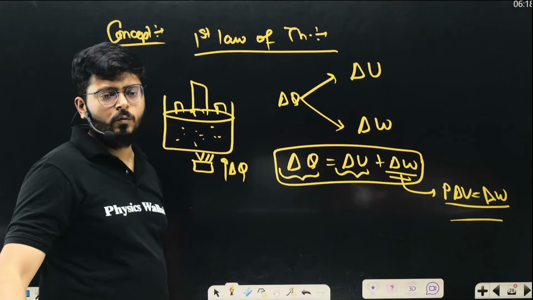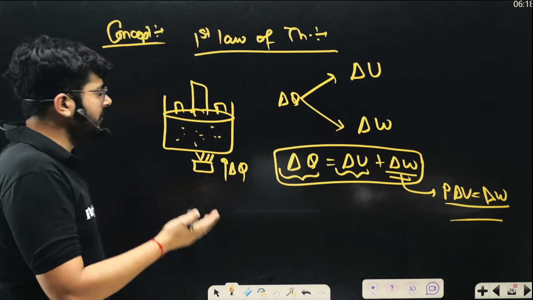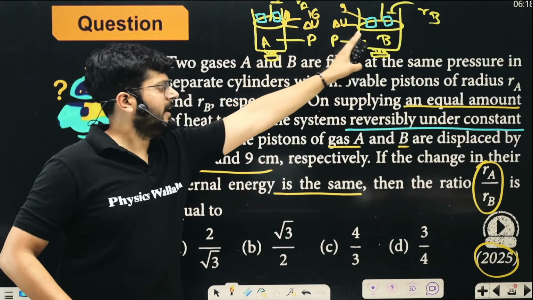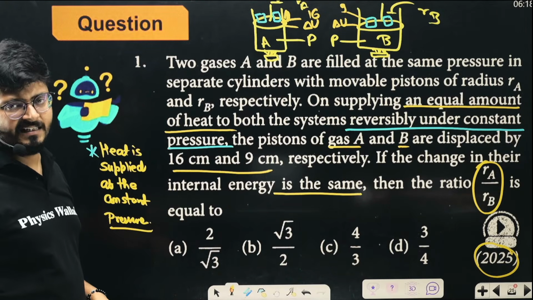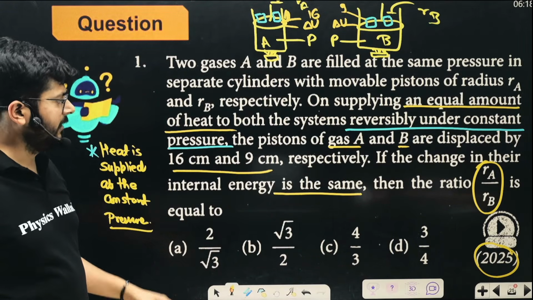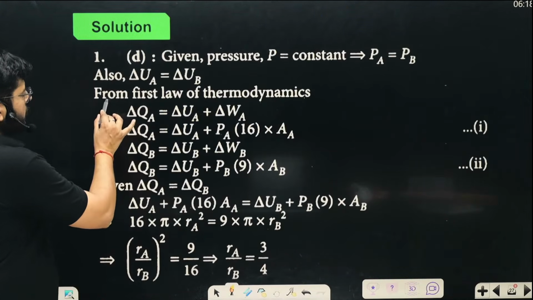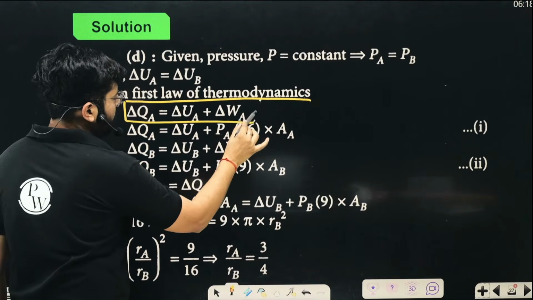Now all you have to do is apply the first law for this one and the first law for this one, and the ratio of radii can be figured out very easily. So first law of thermodynamics, for the first system, delta Q equals to delta U plus delta W.